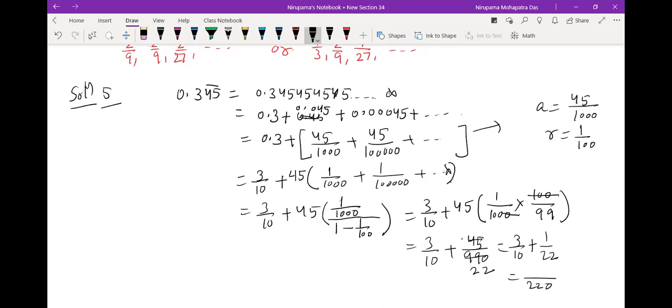So here 220, then 66. You can simplify like this also. Okay, you can simplify in your own way.